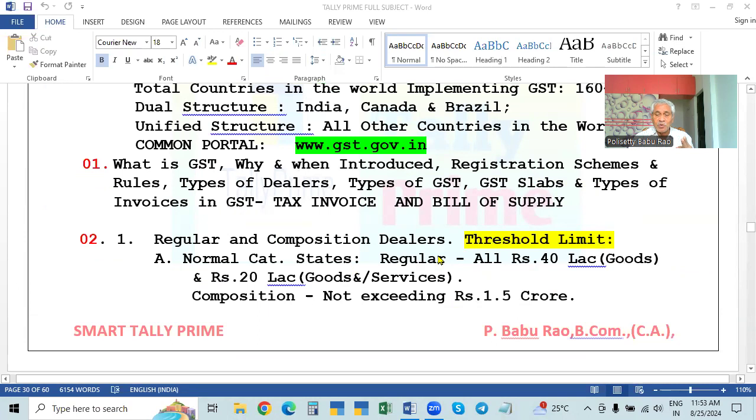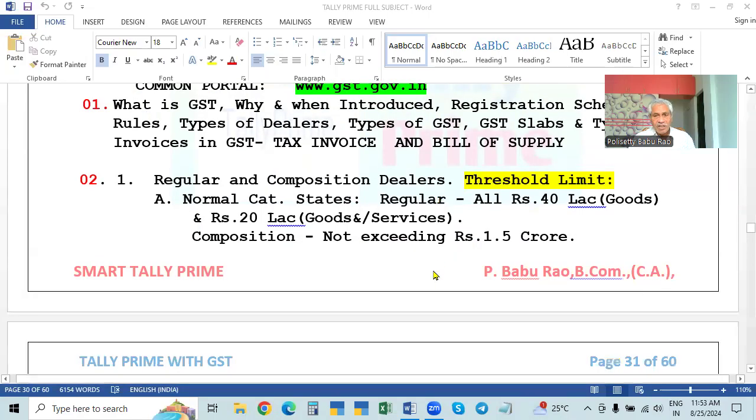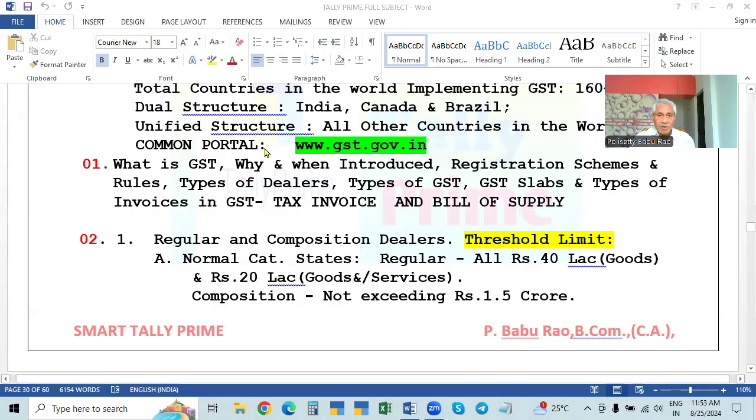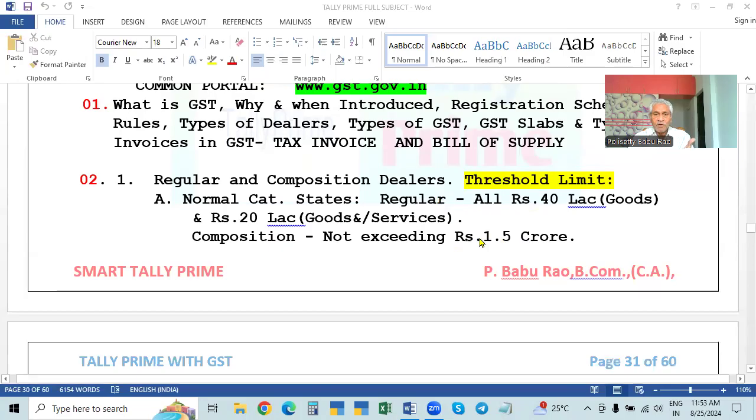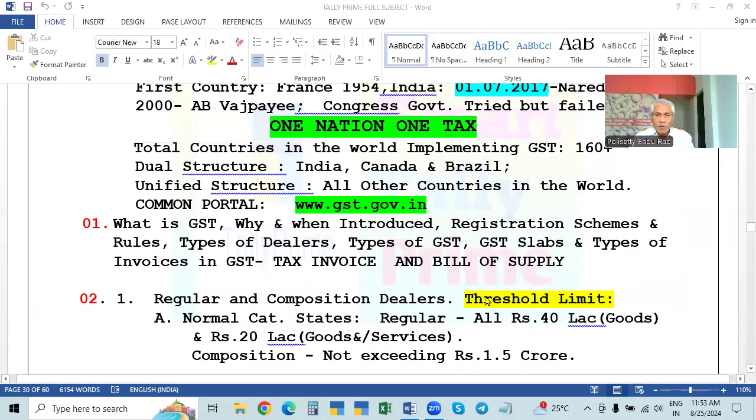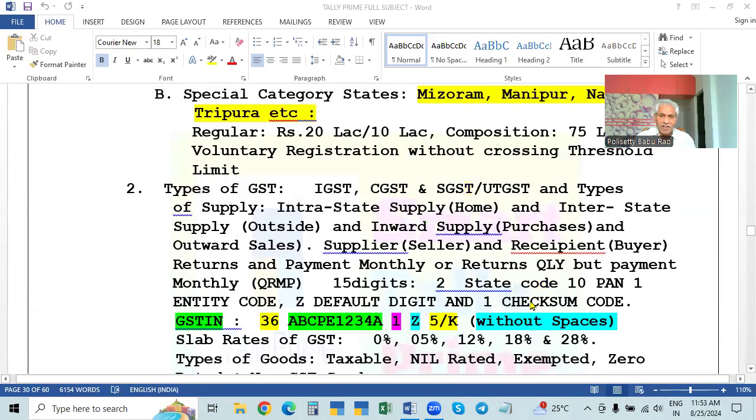In the registered category there are two: regular scheme, regular dealers, and the composition scheme, composition dealers. All this we learned. The common portal is the website gst.gov.in, where every work relating to the GST is to be done. Okay, and then for the registration, what the turnover limit is and all these things.